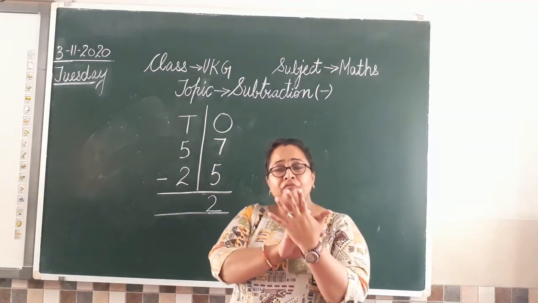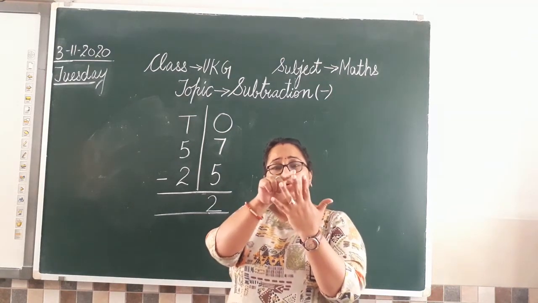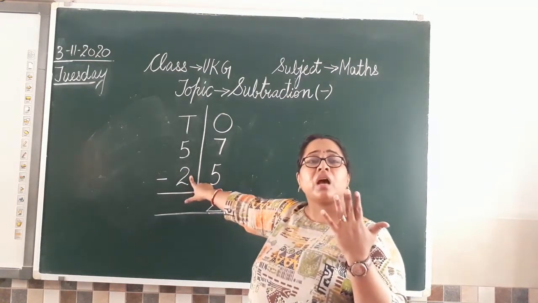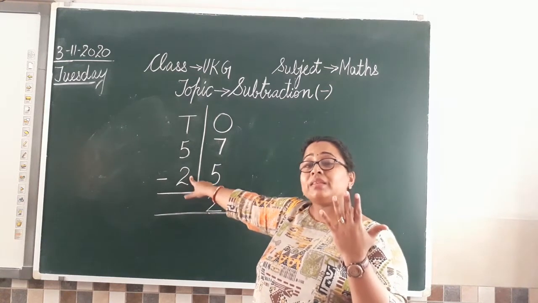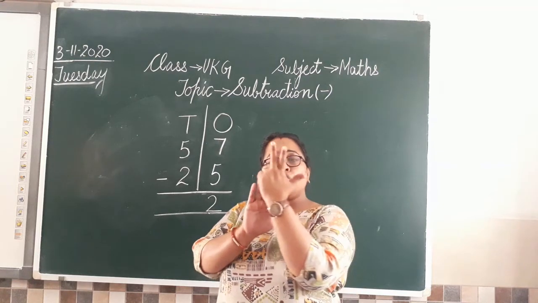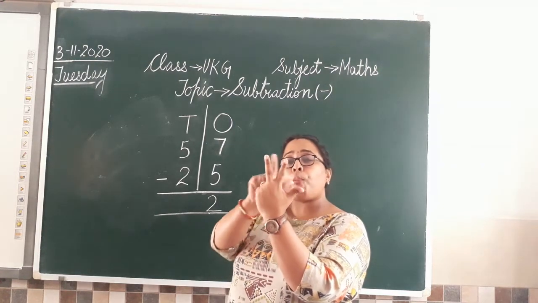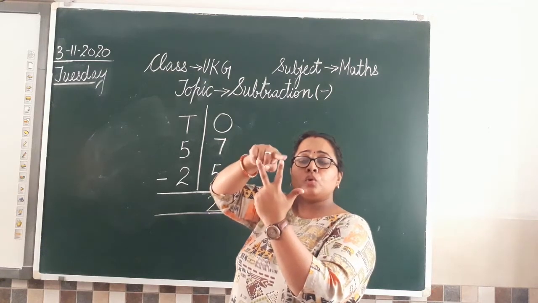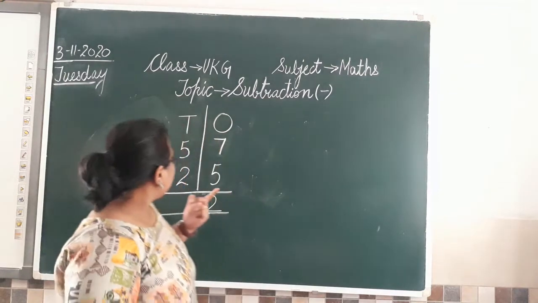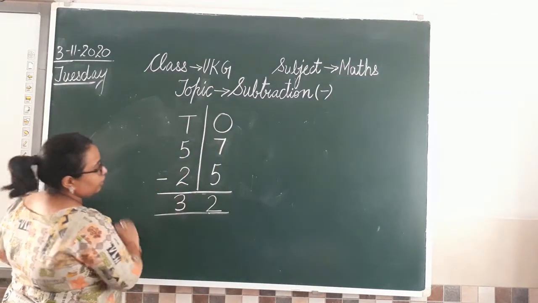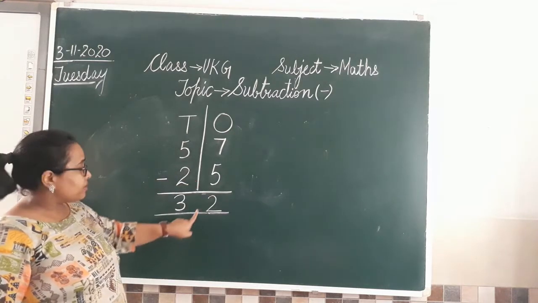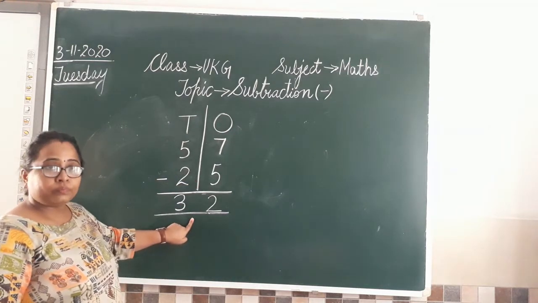So we have opened 5 fingers. 1, 2, 3, 4, 5. Out of 5, how many I have to minus now? 2. So minus कैसे करेंगे? We will close the fingers. 1, 2. So 2 fingers closed. Now let us count कि अब open कितनी है? 1, 2, 3. Understood? So what to be written here? I am going to write 3 here. So 57 minus 25. Answer will be 32.